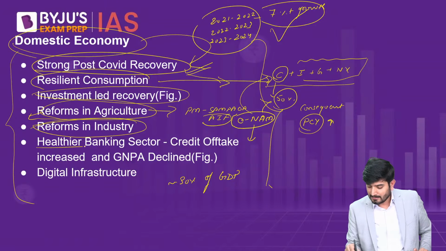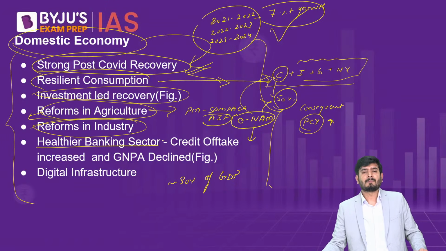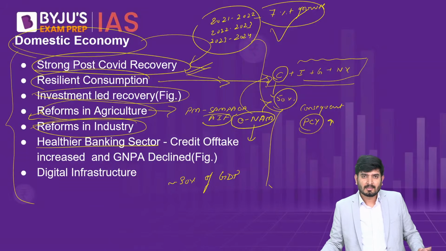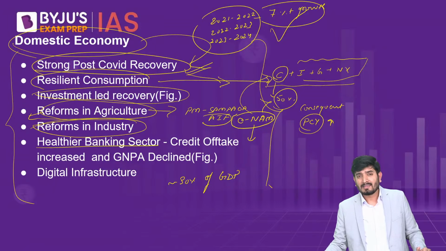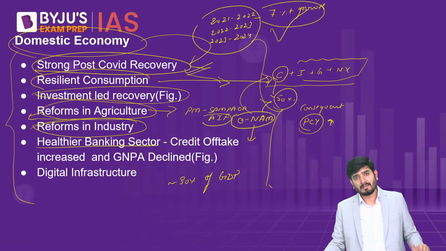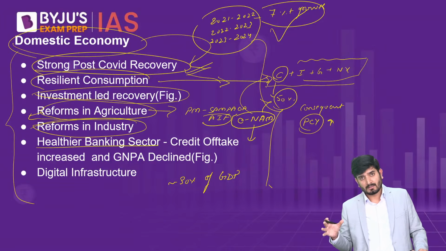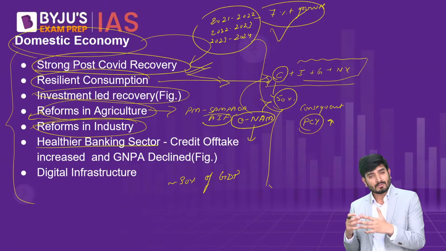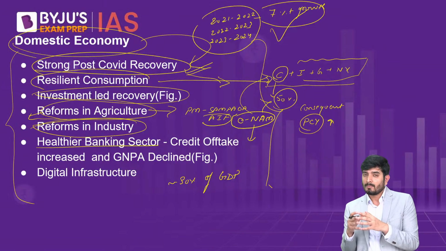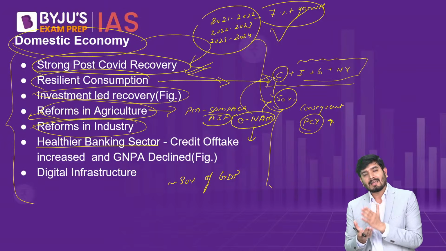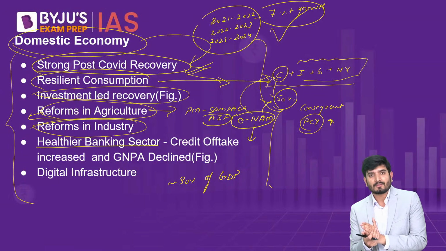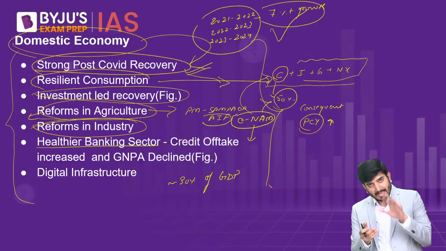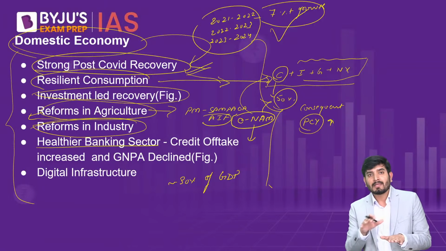Then a healthier banking sector. Again, if you see, the banking sector was under severe strain before 2014. Soon after the global financial crisis hit, the banking sector was bleeding, literally bleeding, because most of the credit which went from the banking sector for various infrastructure projects was on the assumption that the economy would be continuously growing. But as the crisis hit, all of these projects became dead. All of these investments, or the assets of the banks, became NPA. So from that low bottom, we had to repair the banking sector.